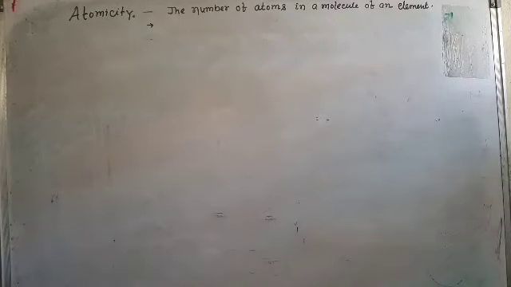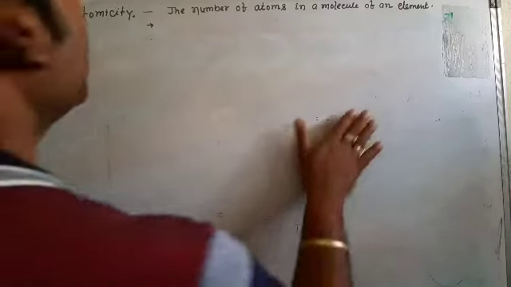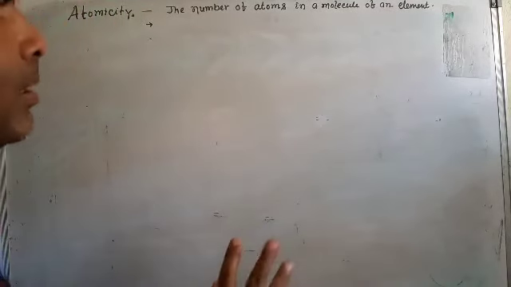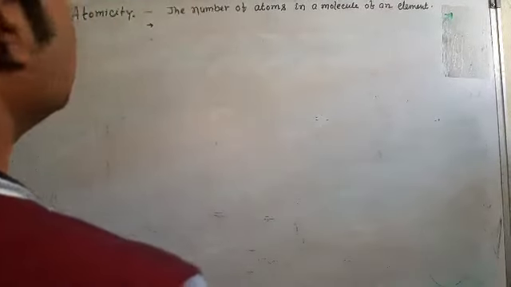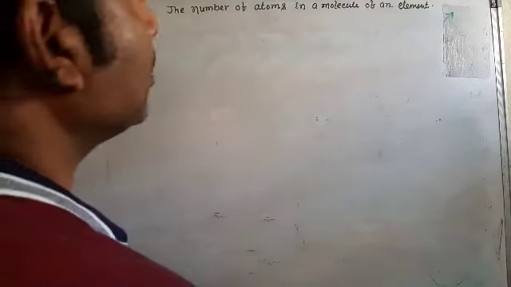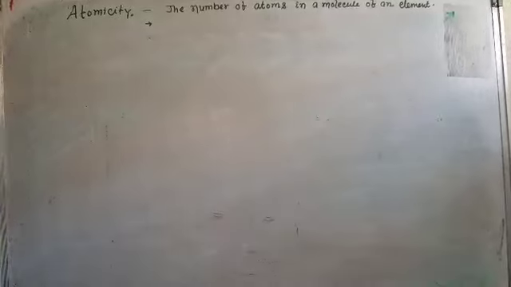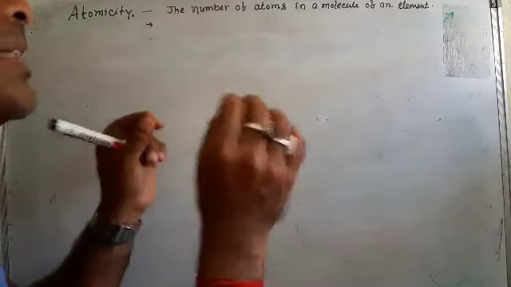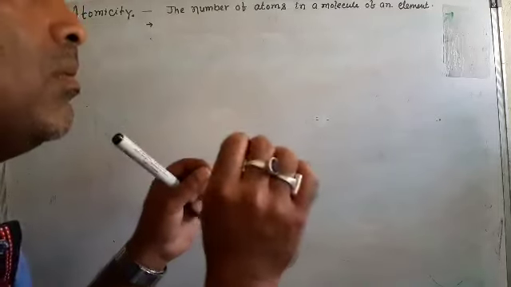Now start with atomicity. What is the definition of atomicity? The number of atoms in a molecule of an element. So atomicity means the number of atoms present in a molecule of an element. To try to understand atomicity, I will give you some examples that make it easy to understand.